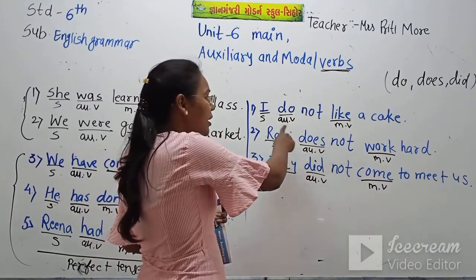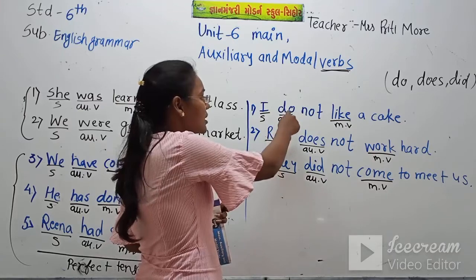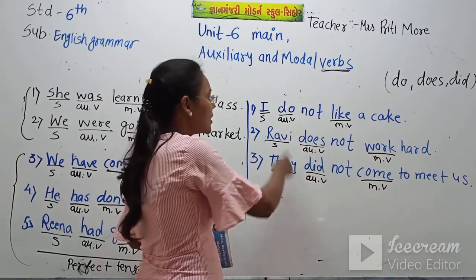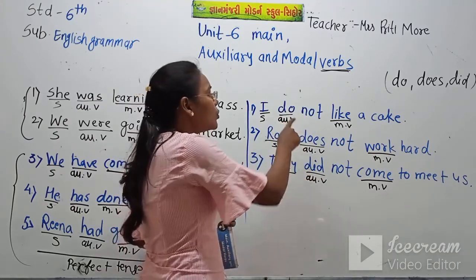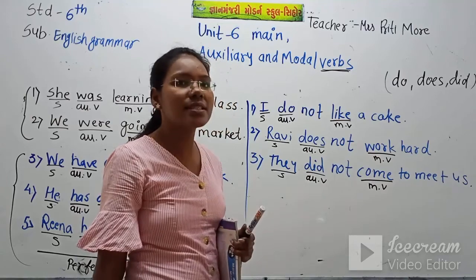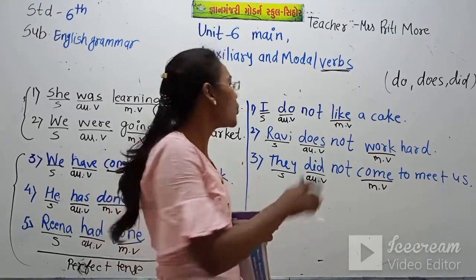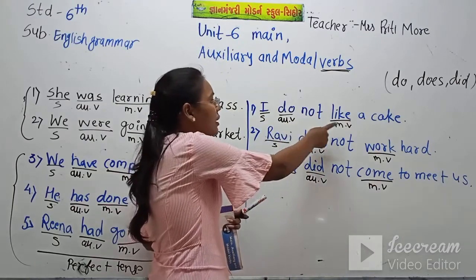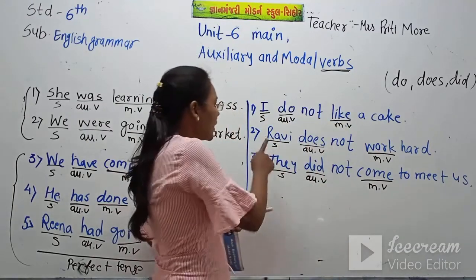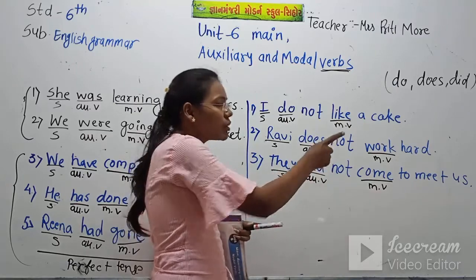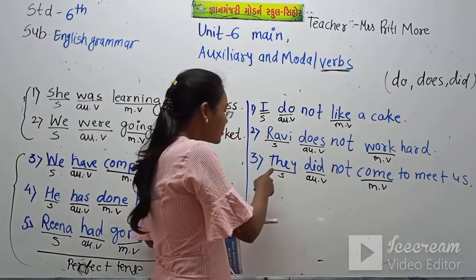So, for making a negative sentence, we use these auxiliary verbs do, does, did. So, do, does, did plus not. So, here I do not like a cake. Here Ravi does not work hard.